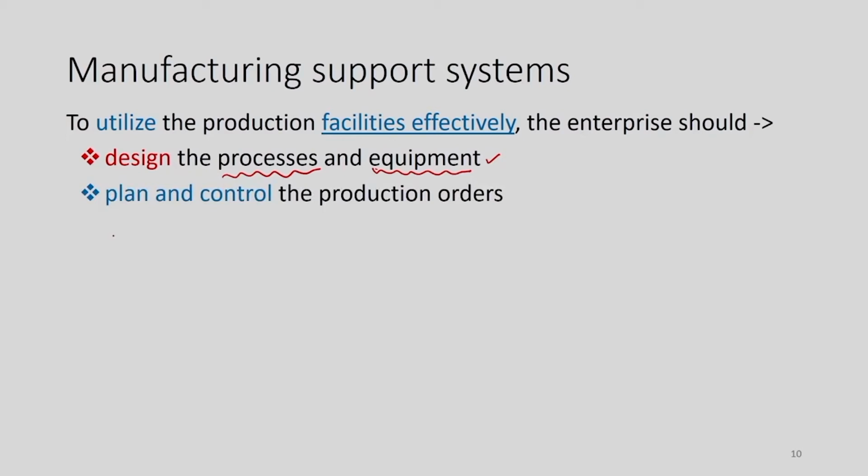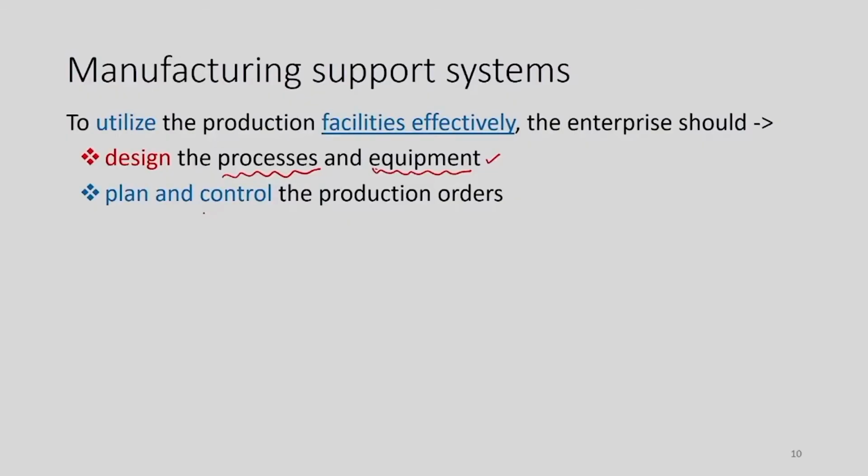Next, planning and controlling of the production orders. To plan means we have to decide the sequence of operations to be carried out in a logical way, and we have to ensure whether those operations are being carried out as per the decision, as per the plan. That is called the control of the operation. So, we have to decide the plan, and we have to even decide the strategy to control that production plan.